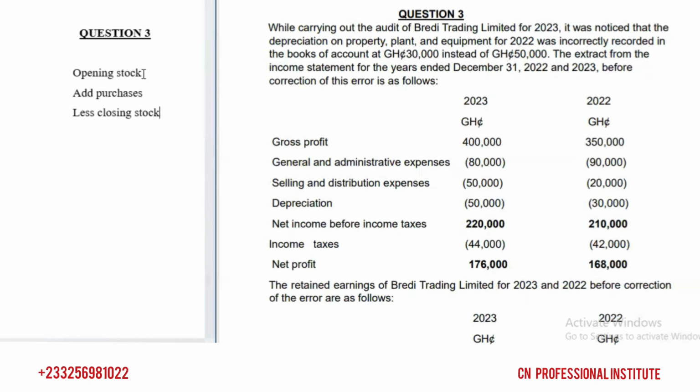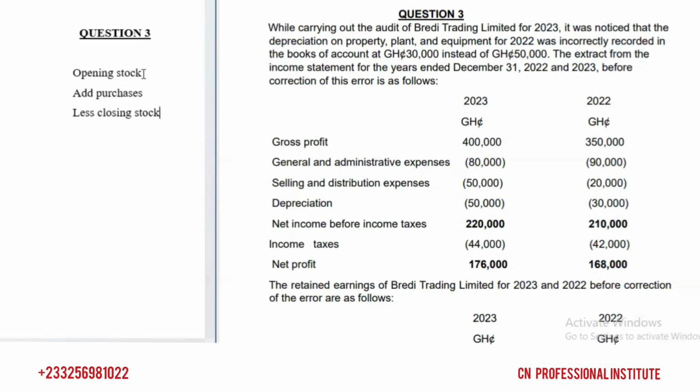And if cost of sales increases, cost of sales is an expense. So when cost of sales increases, profit is what? Reduced. So first of all, before you can correct the error, you have to get the impact first. So we said if the error increases opening stock, cost of sales will also increase and profit will reduce. So if you are correcting it from the profit side, you have to add it back to profit.